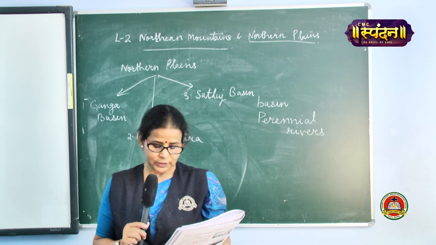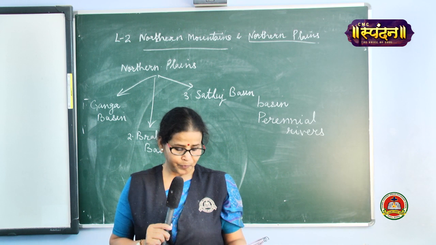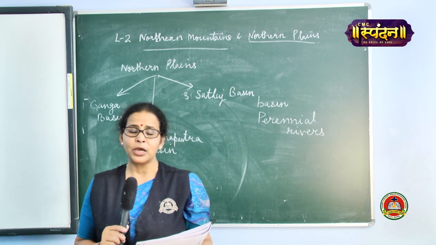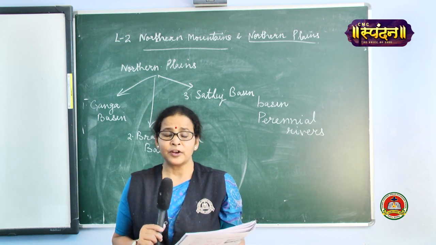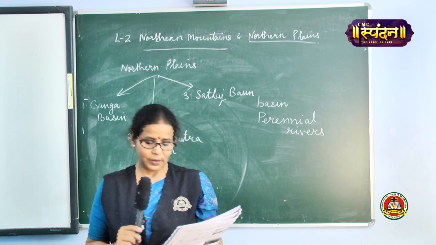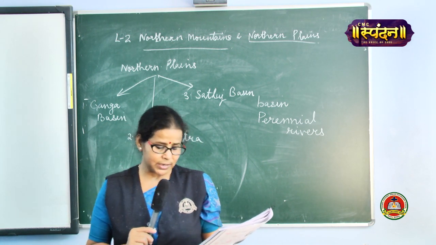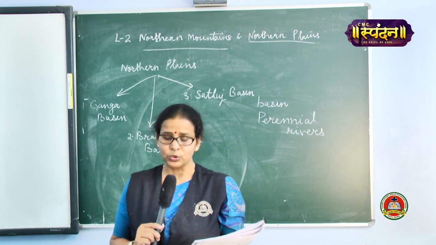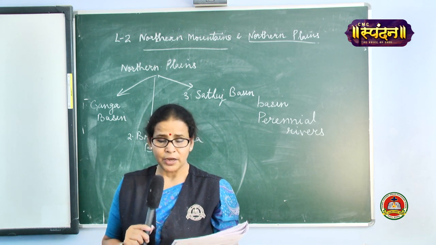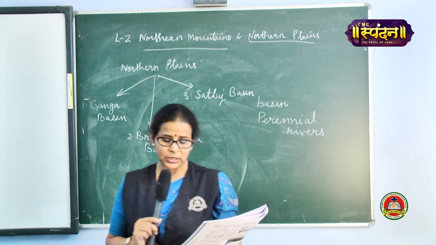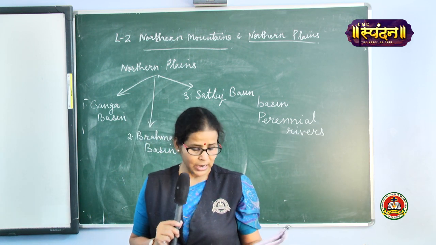So now we come to the last paragraph on this page. We will read about the Ganga basin. The river Ganga is sacred to the Hindus. What is sacred? Sacred means the Hindus revere and worship it. It has its source in Gangotri glacier high up in the Himalayas and flows through the states of Uttarakhand, Uttar Pradesh, Bihar and West Bengal. Please underline, it is very important that it has its source in the Gangotri glacier. So the Ganga river originates from Gangotri glacier.